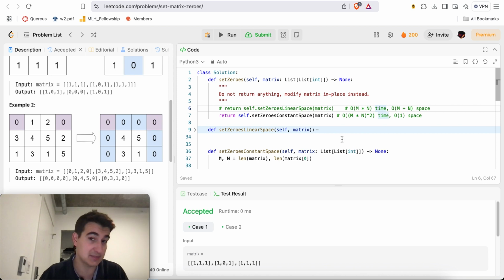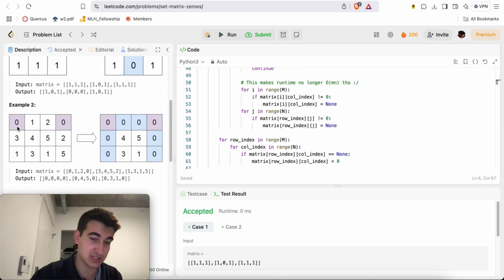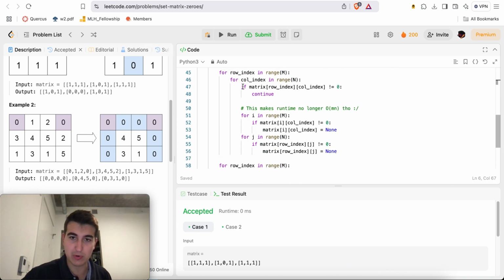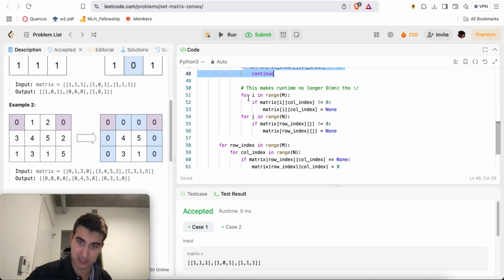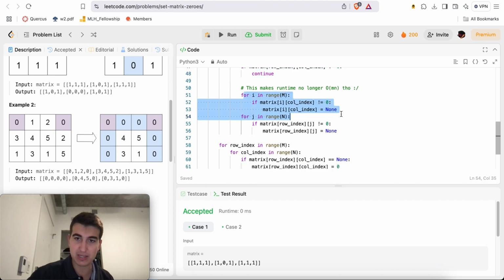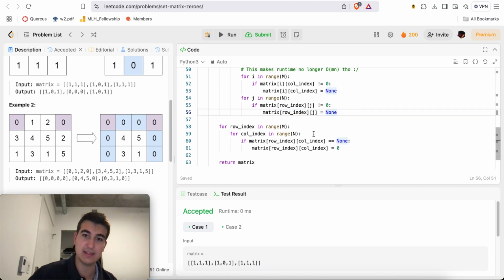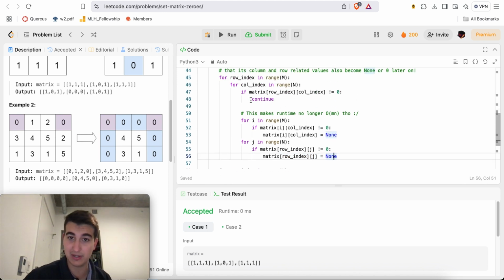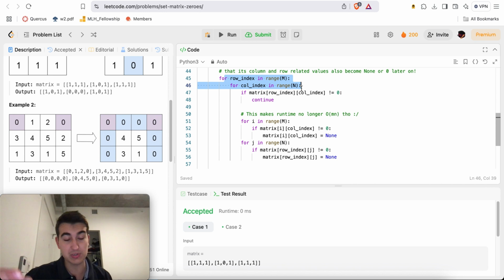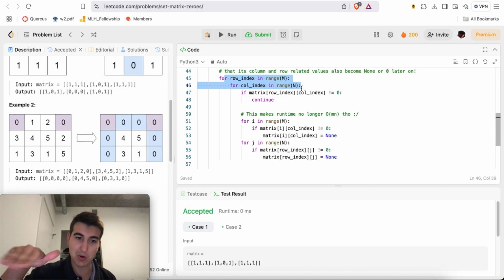And that's pretty much it in terms of how I was able to solve this problem. Just set everything to none except for zeros so that you can loop through them again. Whenever you find a zero, if something is not zero, I continue. Otherwise, for every single thing in this row, as long as it's not a zero, I'm going to set it to none. For everything in this column, as long as it's not zero, I'm going to set it to none. The things that are zero, I didn't set them to none, because when I go through this for loop, I'll reach those zeros eventually. And again, for everything in that row or column, I'll set them accordingly.